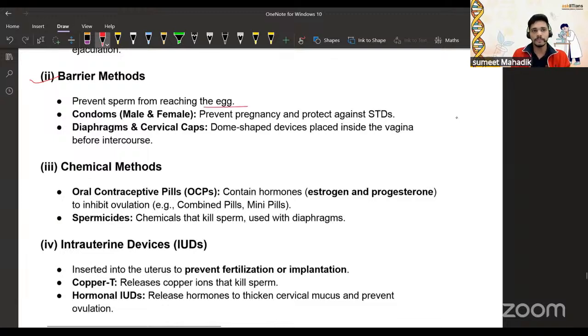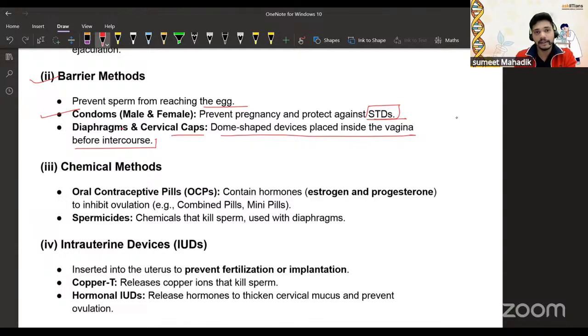We have condoms as a physical barrier for male and female. They prevent pregnancy and protect against STDs, because intimate contact is avoided. Diaphragms and cervical caps also act as physical barriers, dome-shaped devices placed inside the vagina before intercourse. So the barrier methods are not allowing sperm to enter.